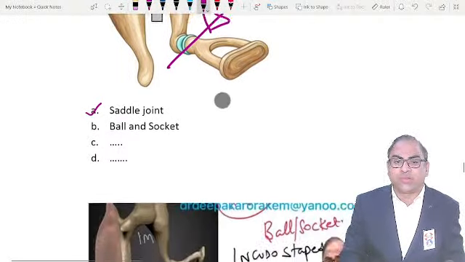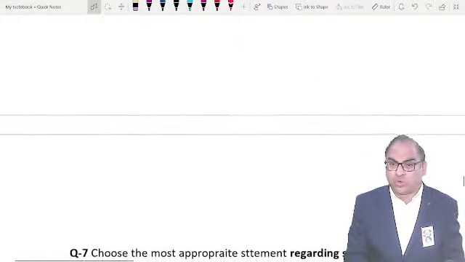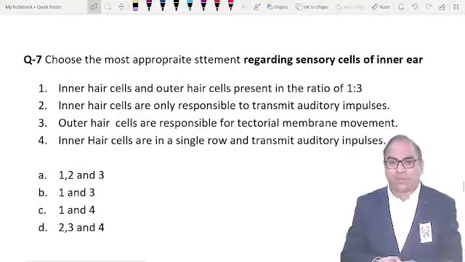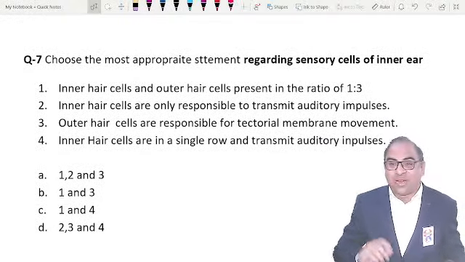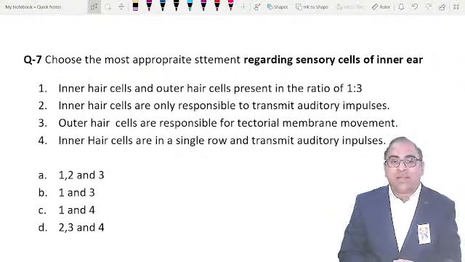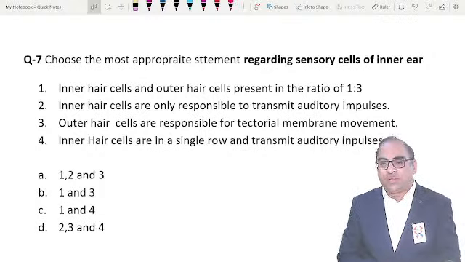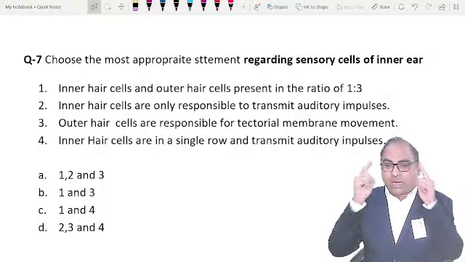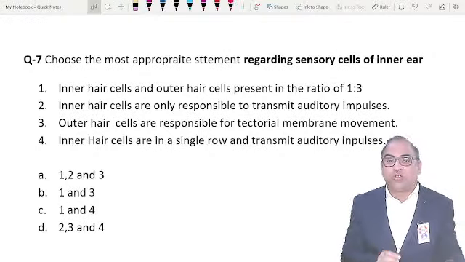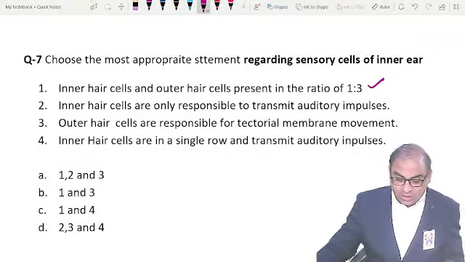This is one of the easiest MCQs, and this slide is taken from your back to basics, just to potentiate and to give you the value of class notes. Coming to the next one. I hope the slide we shared in the classroom helped you. Everyone, choose the most appropriate statement regarding the sensory cells of the inner ear. If you remember, outer hair cells are the army people, inner is the king. So there is a 1:3 ratio. Inner and outer are present in the ratio of 1:3.